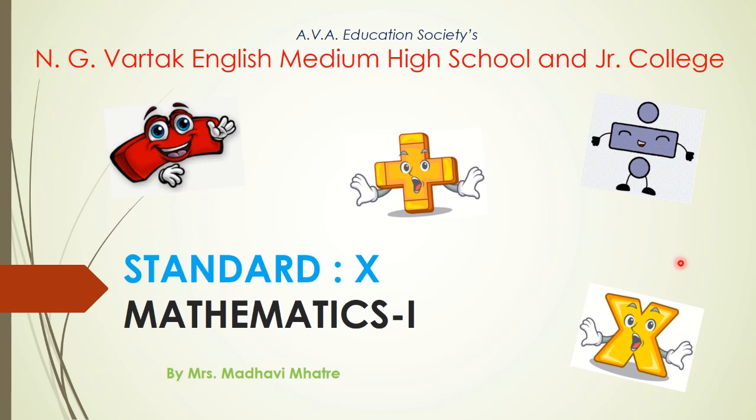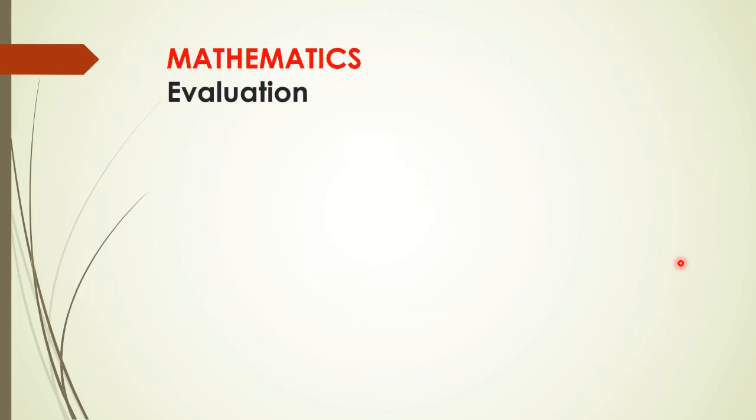Now let us start the lecture of Mathematics 1. Before starting the actual syllabus, that is chapter number 1, let us learn about the evaluation of mathematics. So how the evaluation is done, let us try to understand that. Evaluation consists of two parts. One is written work and the second part is internal assessment.